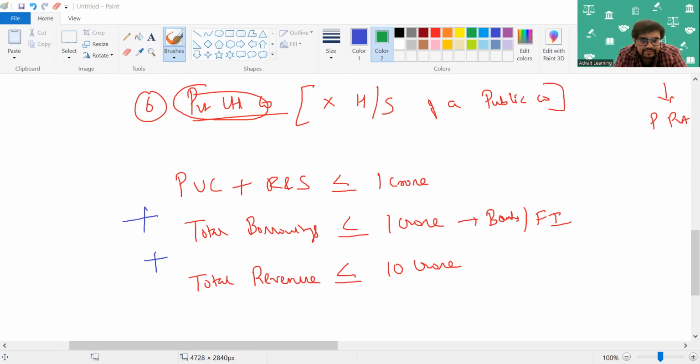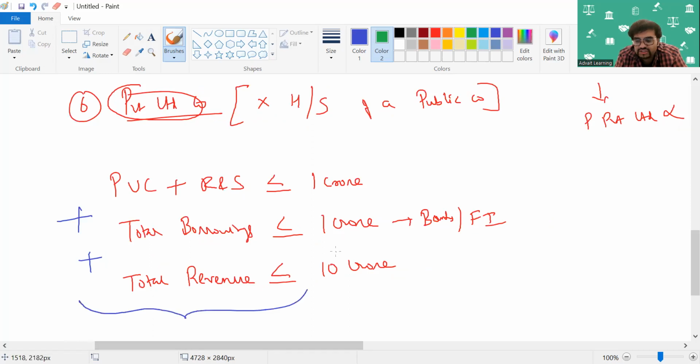Only then CARO is exempt. For the exemption, it is a collective condition. So it should be a collective condition for the exemption, else CARO will definitely be applicable.